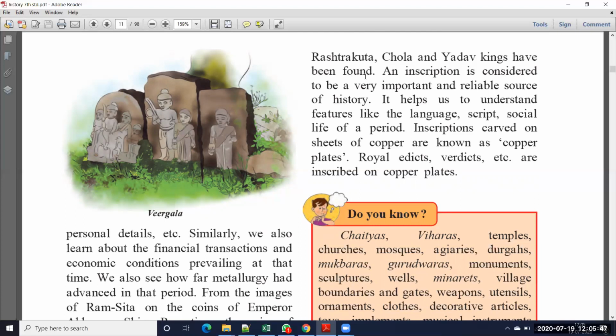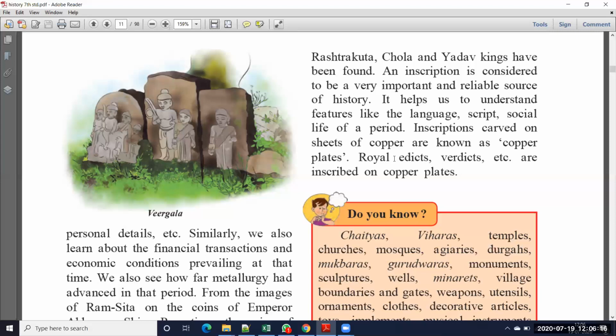Okay, next one: an inscription is considered to be a very important and reliable source of history. So when the Chola, Yadava, Rashtrakuta, Chalukya, Shatavahana dynasty people were there, at that time they carved some inscriptions also. When we read those inscriptions, we can understand the history of that particular period, the kings and their ruling. It helps us to understand features like language, script, and social life of the period.